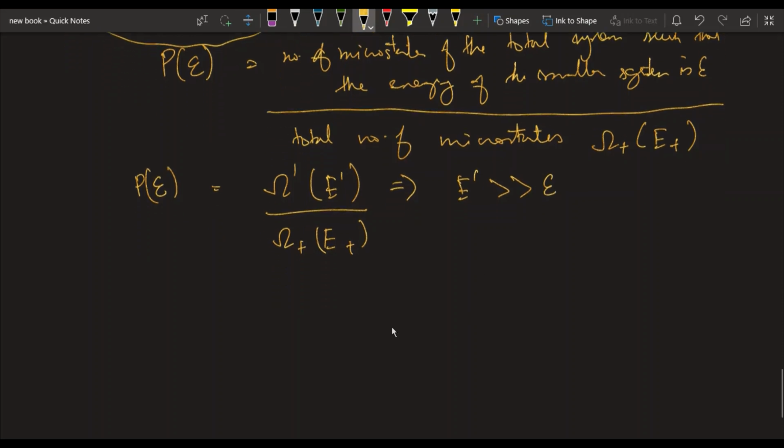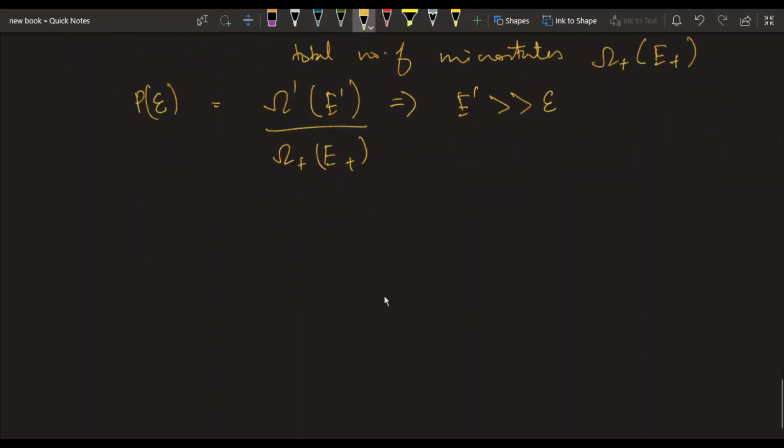So now what we can do is, since these are huge numbers, the first thing that we can do is take the logarithm.